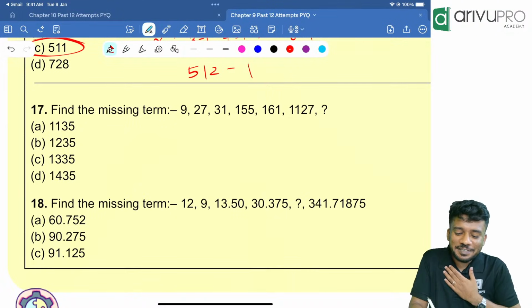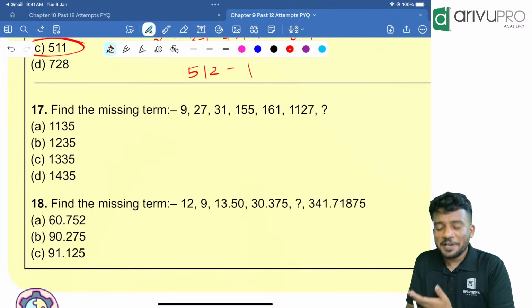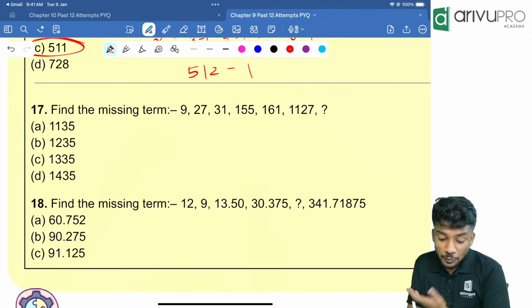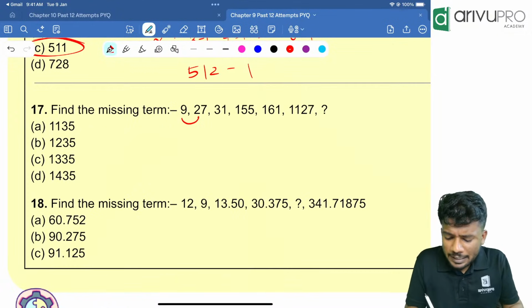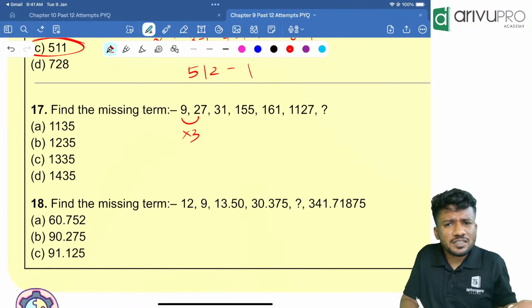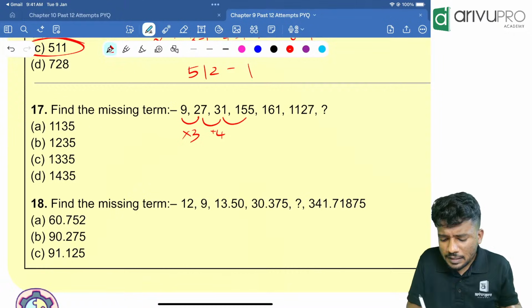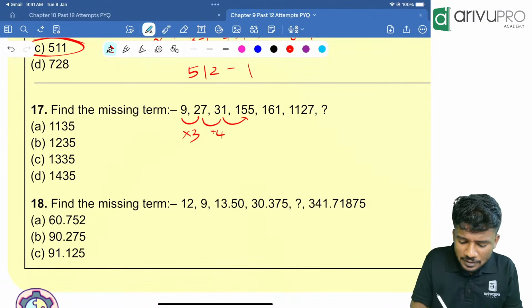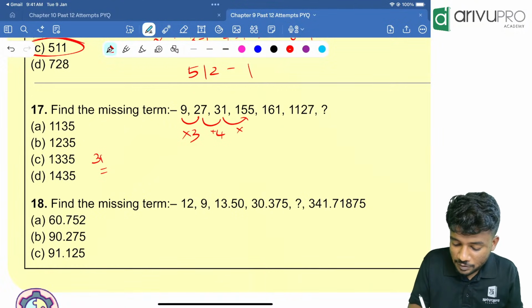Look here. Find the missing terms: 9, 27, 31, 155, 161, 1127. What is the next number is the question. So 9 and 27, how will you write? 9 into 3 is 27. Then 27 and 31. Any such relation of multiplication, I can just say that plus 4. Yes. Then 31 and 155. People, 31 into 5 is how much? That is 155. Not 55, 155. That means into 5.